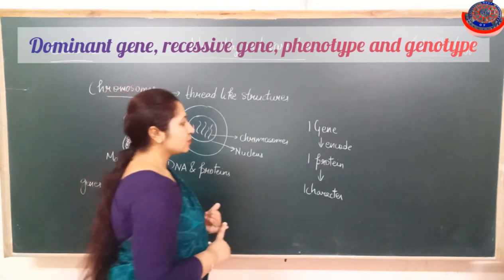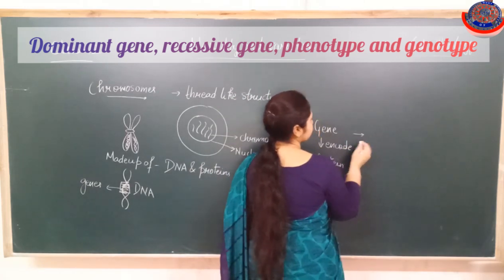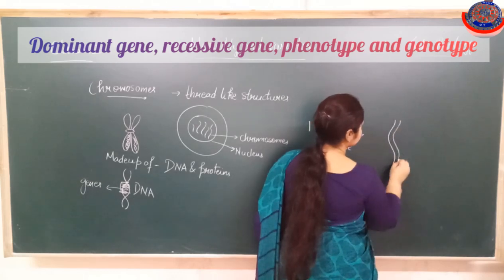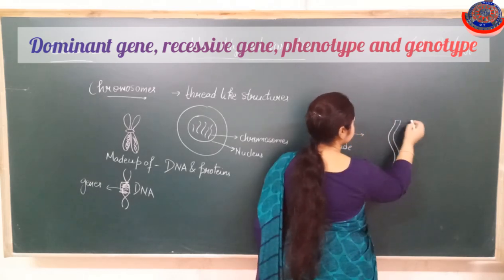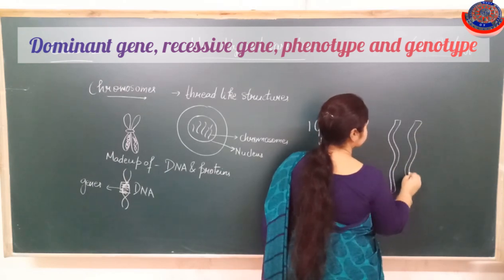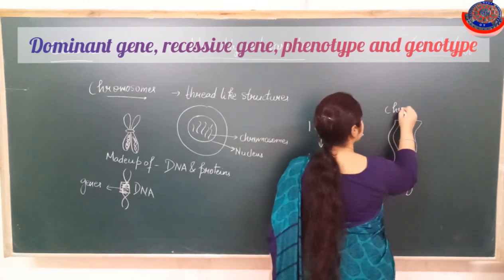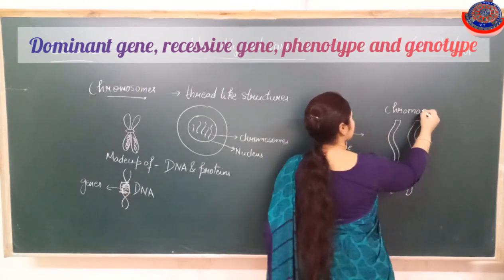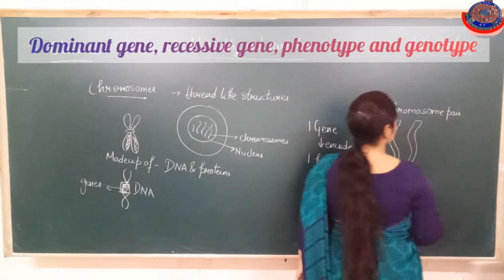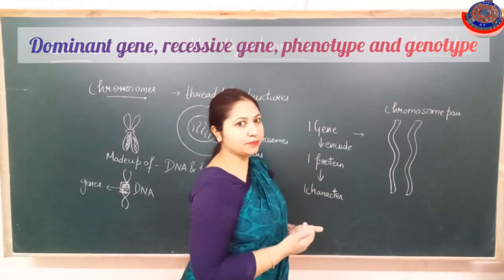Okay. Now next, these genes work in pairs. It is a simplified diagram of a chromosome pair. Chromosomes are also present in pairs in our body.